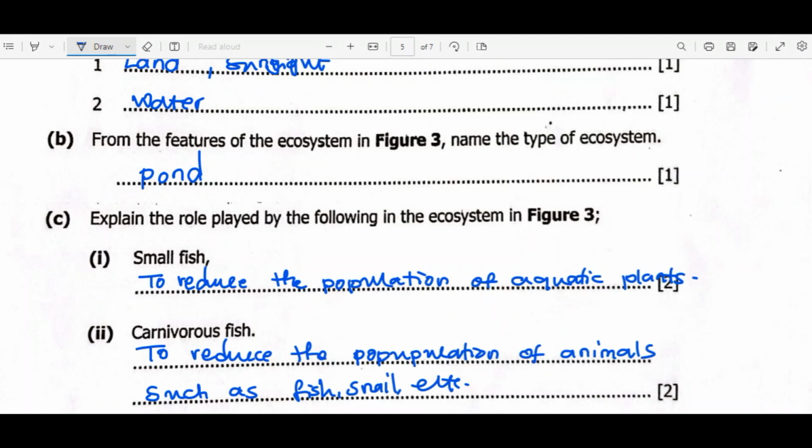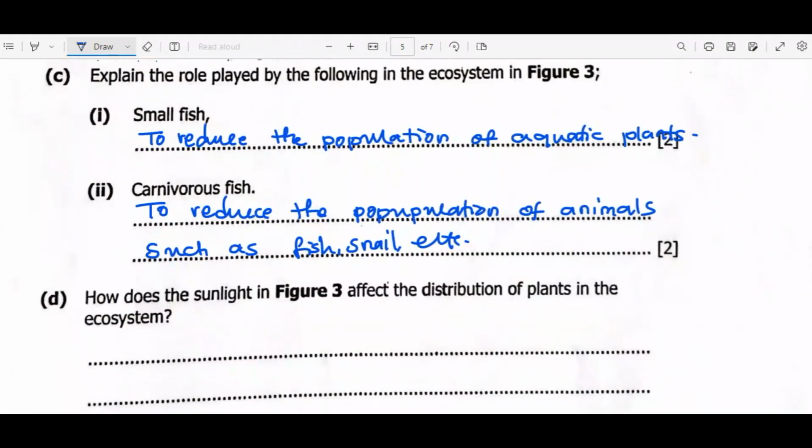So the role played by some of the organisms is all about reducing the population. What do we mean when we say reduce the population? Whenever a certain population feeds on another population, the population that is fed on will reduce. So that is the role, and it's also the interaction. We can also consider this as a food chain, because in a food chain we look at how energy is transferred from the ultimate source, which is the sun, up to the consumer. Now we move on to question D.